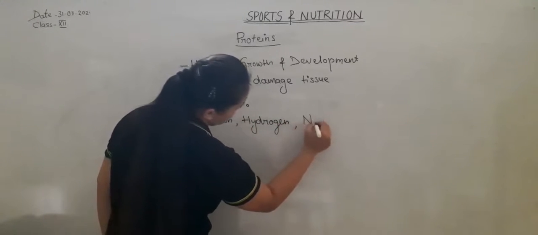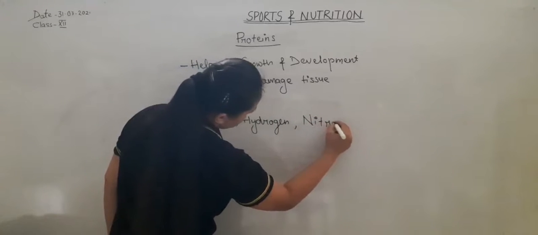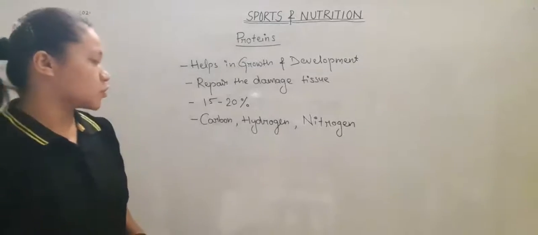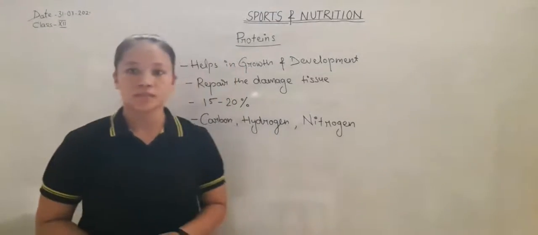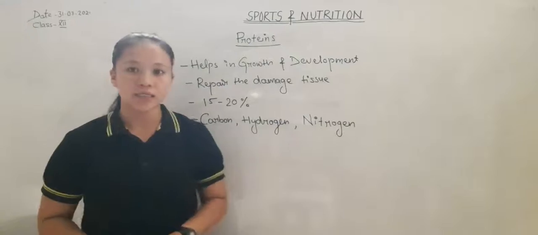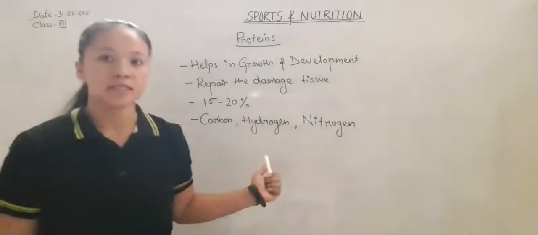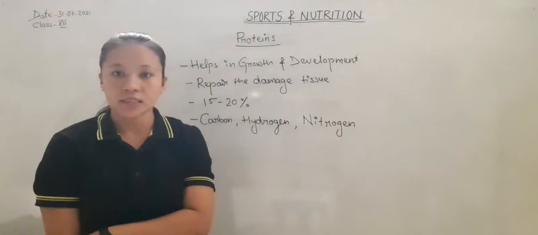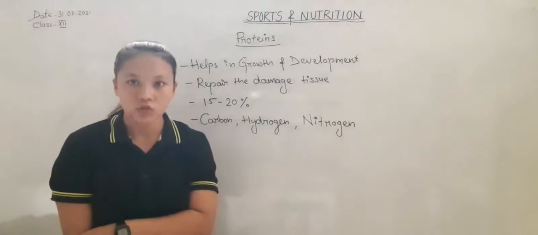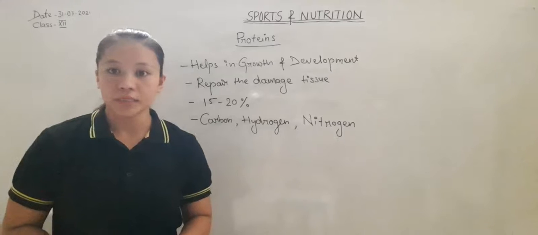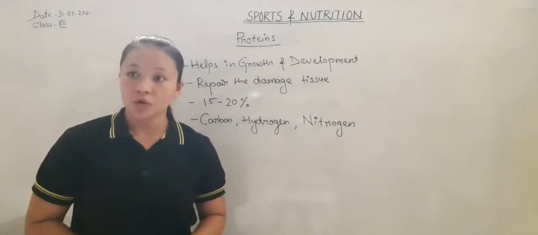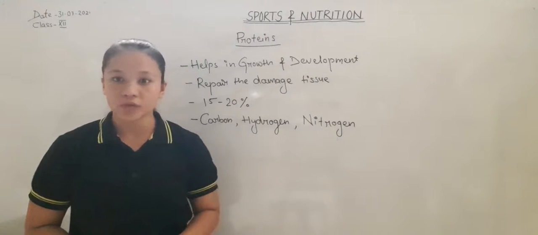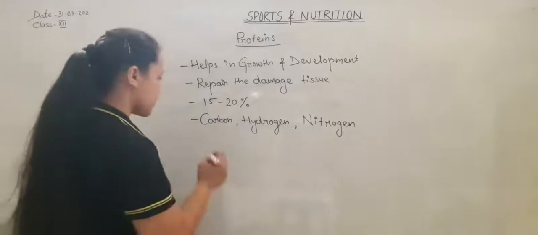It contains chains of amino acids. Proteins help in growth and development of tissue. They help to repair damaged tissue and quick healing of injury. If there is any injury, it helps in quick recovery from the injury, etc.